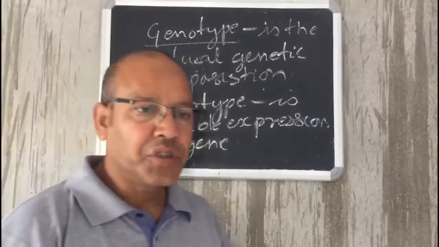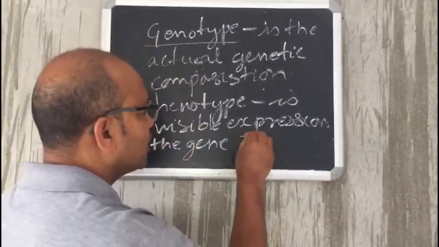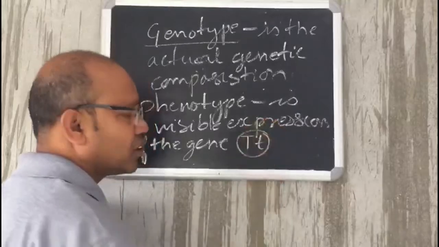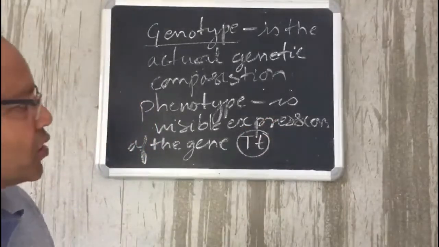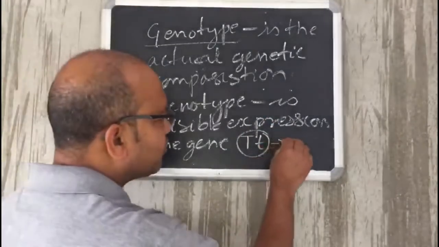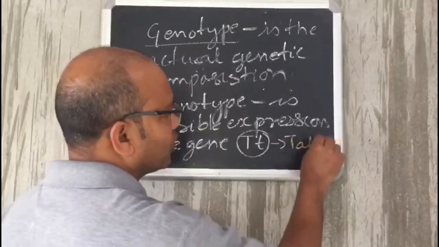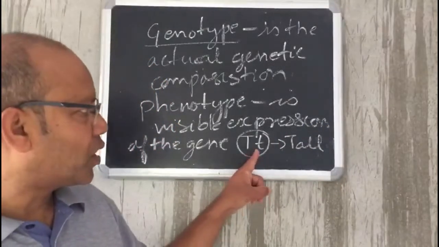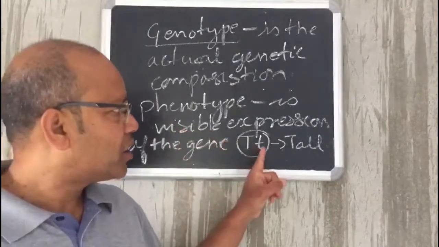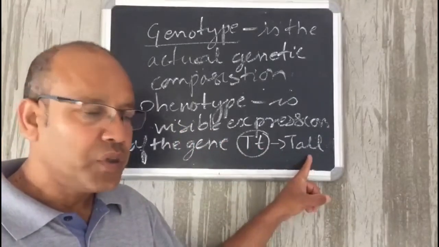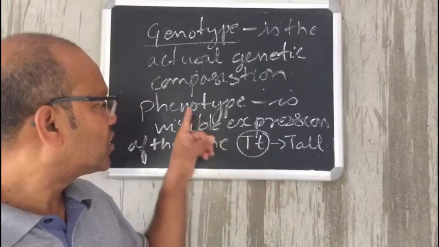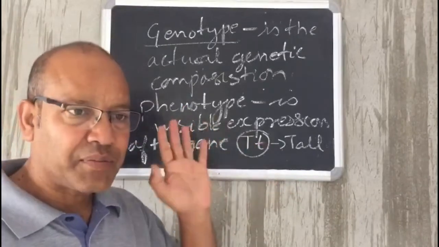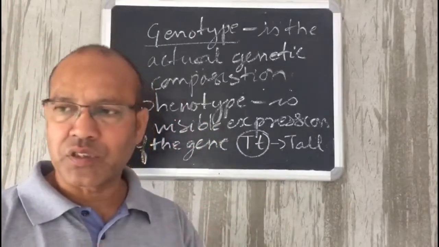Now, the genotype could be this, but what we see from outside is the tall. Though the genetic composition is both tall and dwarf together, the external expression is tall, which suggests that this is the phenotypic expression. That means what we see from outside, this is visible.